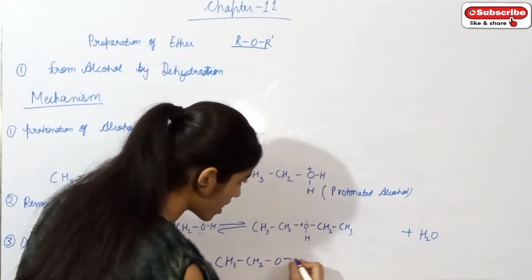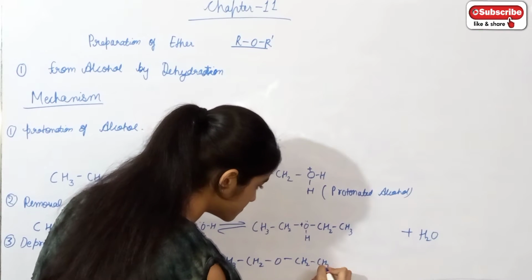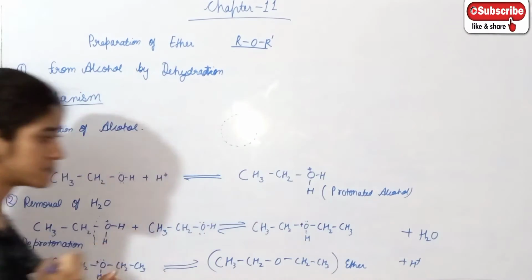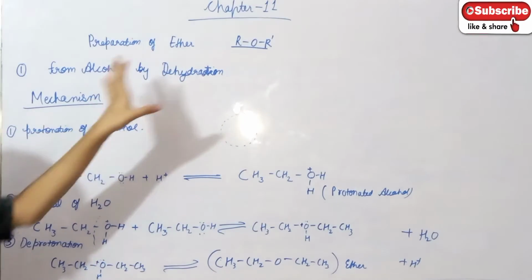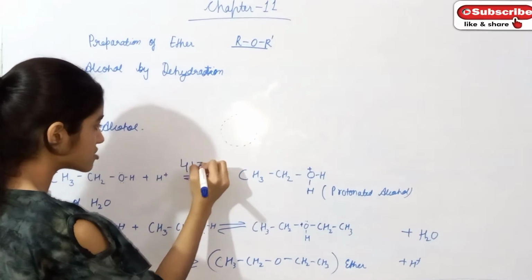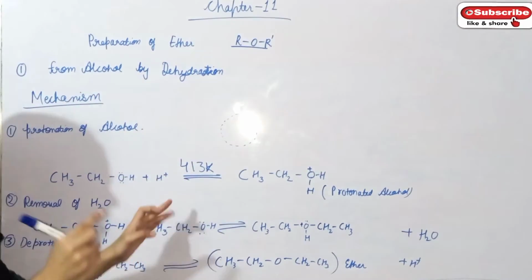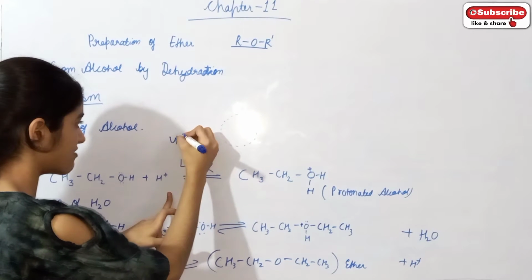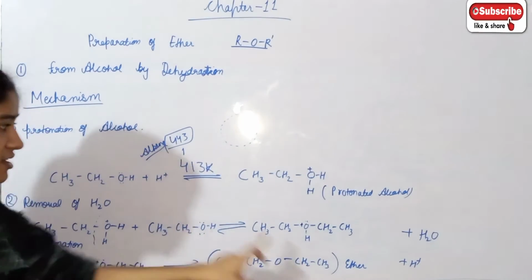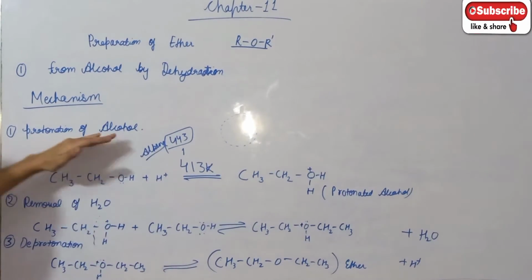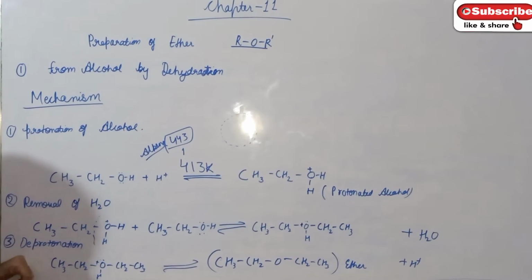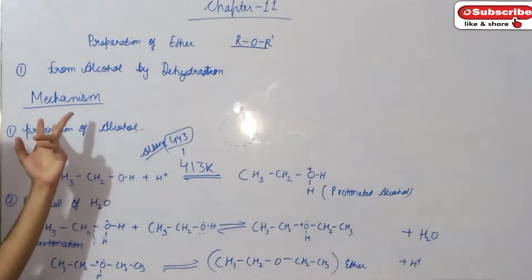So this is all about the preparation of ether. What is this? Ether, and H positive is removed out. So we have to prepare ether. The first is from alcohol, but the reaction condition is that at 413 Kelvin temperature, because if it is taken at 443 Kelvin temperature, alkene is formed as a major product. So we have to form ether at 413 Kelvin temperature: protonation of alcohol, then removal of water, and the last is deprotonation. This is all about the formation of ether from alcohol.